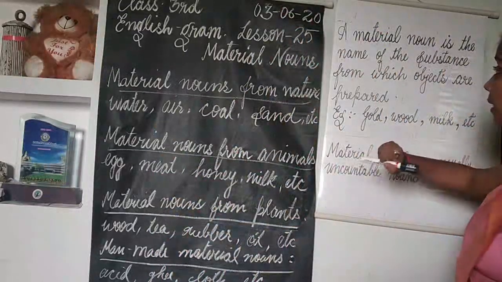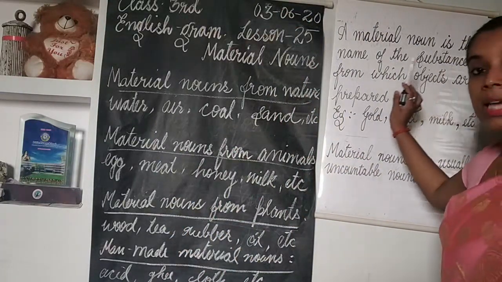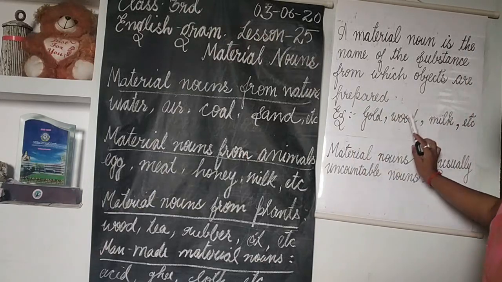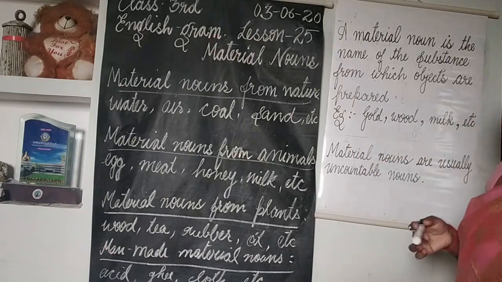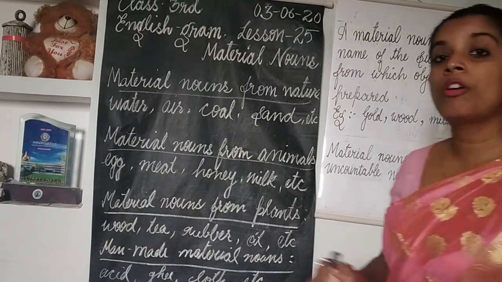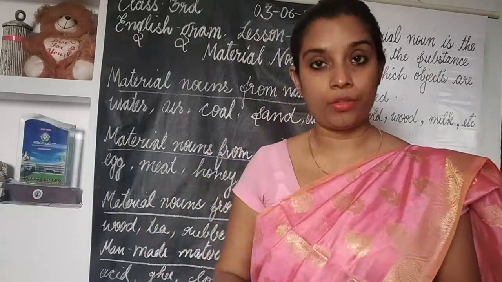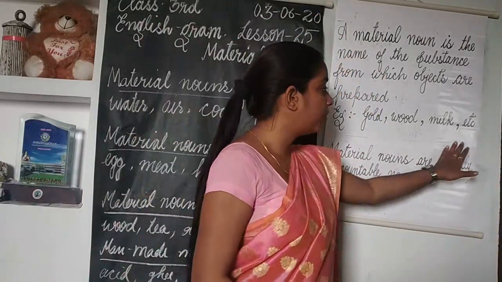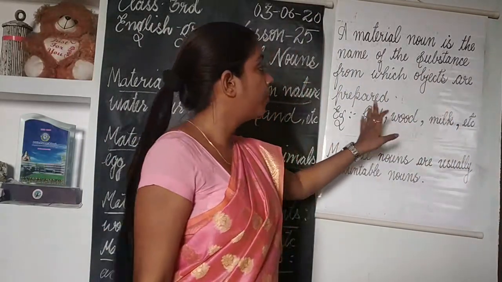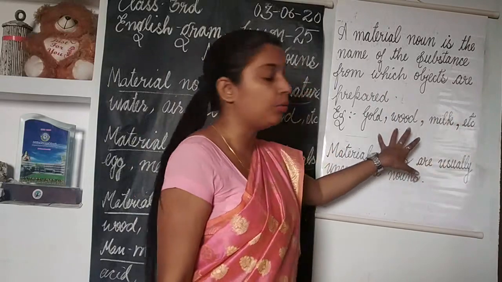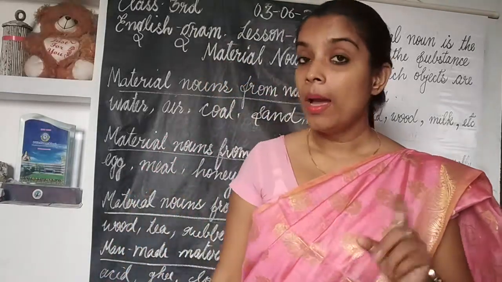What is the definition of a material noun? A material noun is the name of the substance from which objects are prepared. For example, gold, wood, milk, etc. We know that gold is used for making jewelries, we use wood for making furniture, and milk is used for making different food products like ghee, curd, cheese, etc. So these are the names of substances which are used for preparing an object. Such nouns are called material nouns.